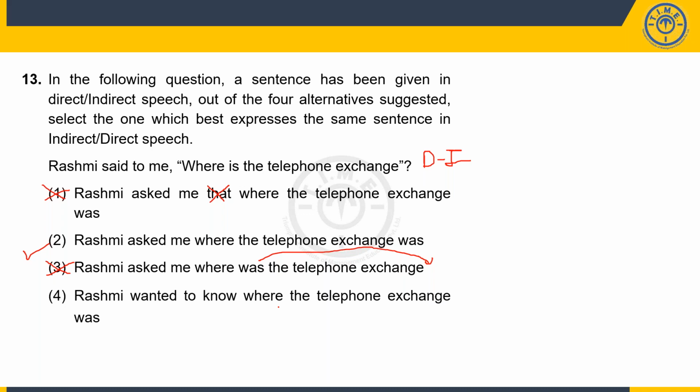Okay, now the thing is, between 2 and 4, while everything else is fine, when I say Rashmi wanted to know versus Rashmi asked me, 2 is better because the me is not retained over here. So when I say Rashmi wanted to know, she could have asked anyone else also and not me. Whereas the question clearly said this question was asked to me. That's why 4 also becomes wrong. 2 becomes the best answer. So Rashmi asked me where the telephone exchange was.